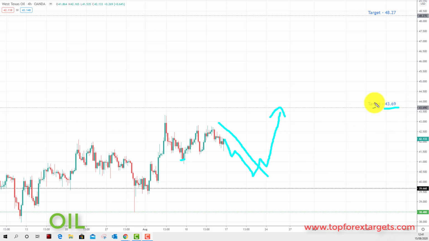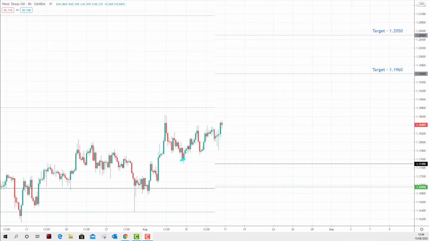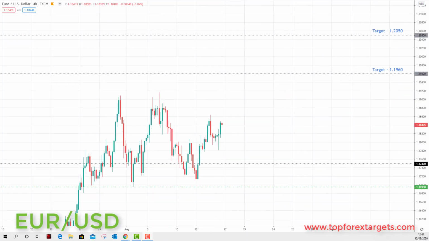Now you can see if we get above the 43.69, the next major key area of resistance to the upside is all the way at 48.27. So we have pretty much nothing but air between here. So we could see a pretty nice rally above the 43.69. But for the time being, in the near term, next week, this is the setup we'll be looking for, that rally into the 43.69. So next market we're going to look at is euro dollar.